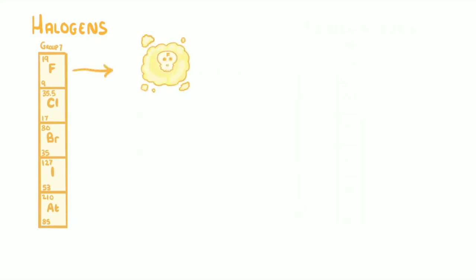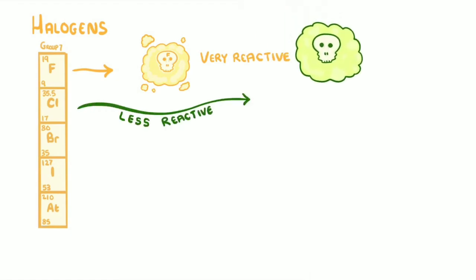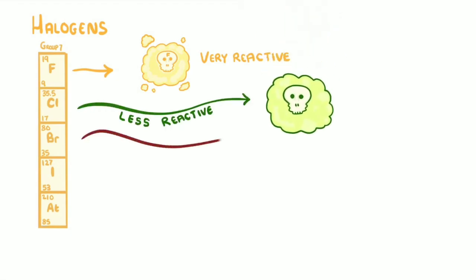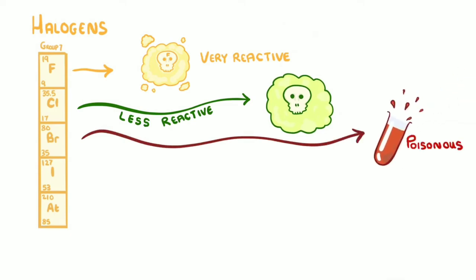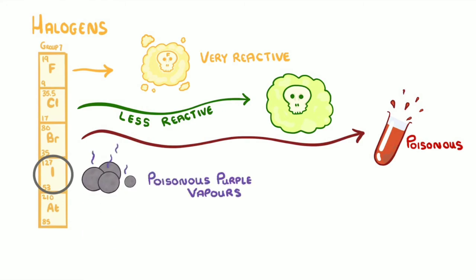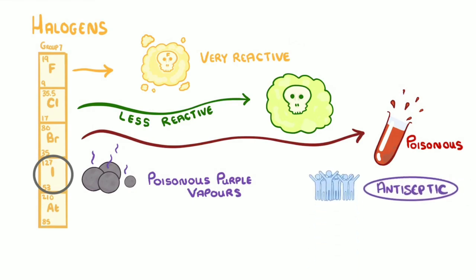Fluorine is a poisonous yellow gas and is very reactive. Chlorine is less reactive, and this time a poisonous green gas. Bromine is a reddy-brown volatile liquid, and poisonous again. And iodine is a dark grey solid that can form poisonous purple vapours. Although iodine is also an antiseptic, which has saved millions of lives. And for those last 2 elements, astatine and tennessine, you can basically ignore them, because they don't really come up in the course.